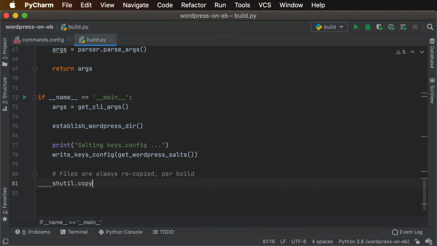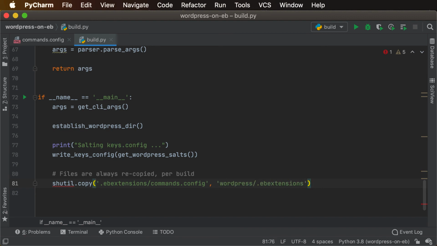I had to remind myself, this comment is really helpful, that we're always going to recopy some of these files as we're rebuilding these packages, since this build script is designed to be rerun as many times as we need to, whether we're doing updates or new versions of WordPress.